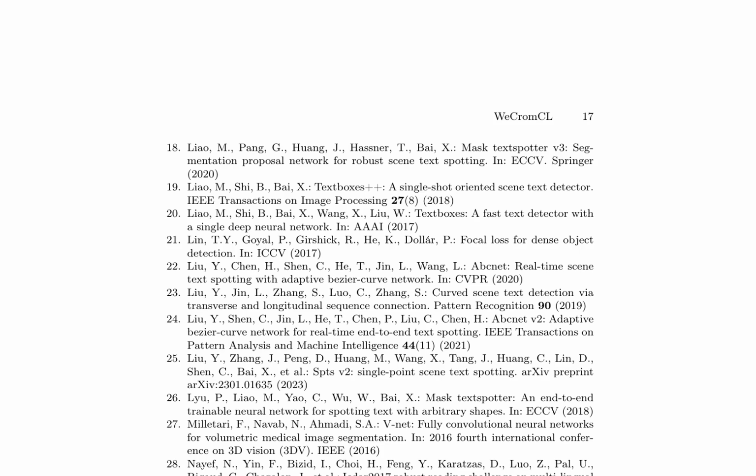The research paper presents a comprehensive overview of recent advancements in scene text detection and spotting. It discusses various techniques and algorithms, including Mask Text Spotter v3, TextBoxes++, and ABCNet, which are designed to improve the accuracy and efficiency of text detection in images. These methods leverage deep neural networks and propose novel architectures that can handle complex text shapes and orientations.